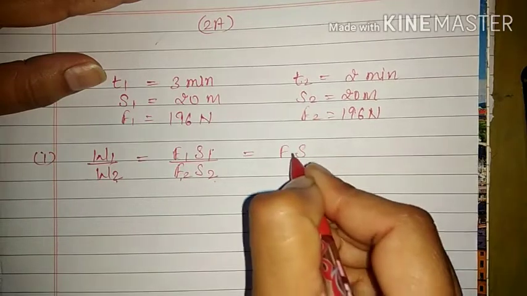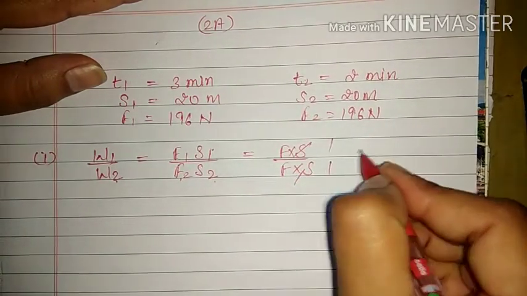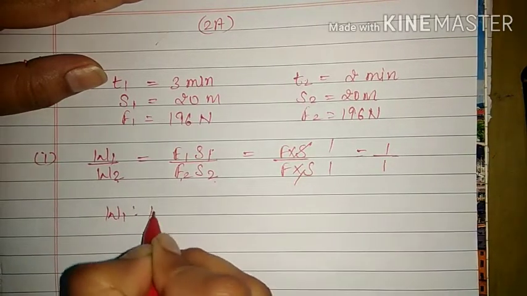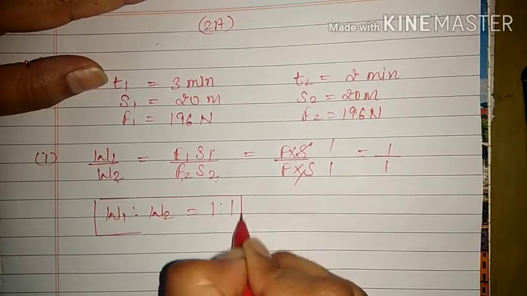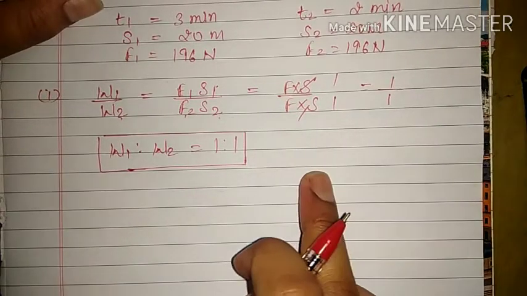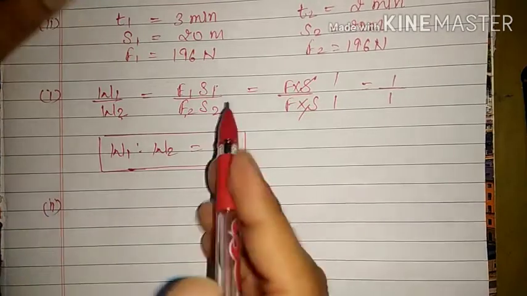Therefore, it is F into S upon F into S, that is 1:1. So the ratio of work done W1 to W2 was 1:1. This we calculated already in the last class, and here we calculated the amount of work done also, but now we do not need the calculation.